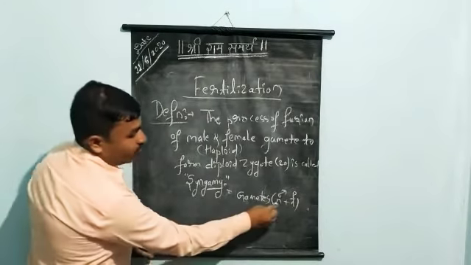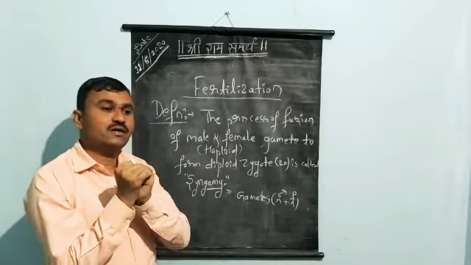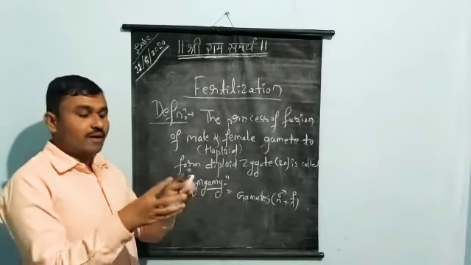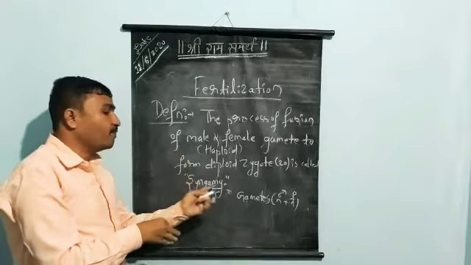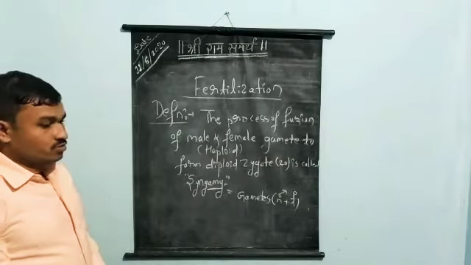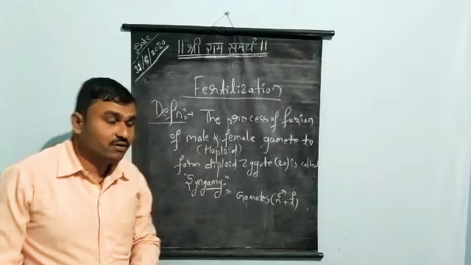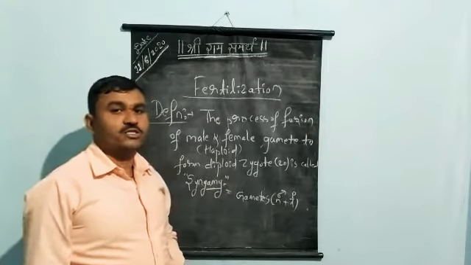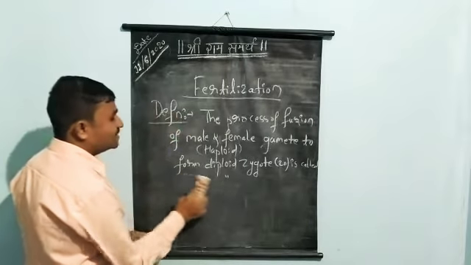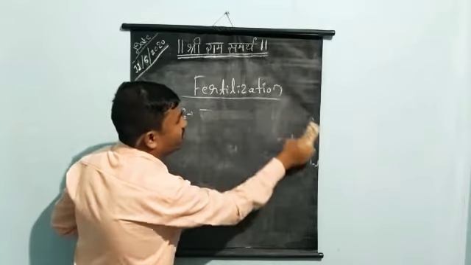Both the gametes will sync, and sync means they will fuse. Hence synchronizing of the gametes is also called syngamy. Both gametes fuse here and form a diploid zygote. That process we call fertilization. So what happens during fertilization? We'll study it. In the case of fertilization, we have two types. Fertilization results in the formation of a zygote.